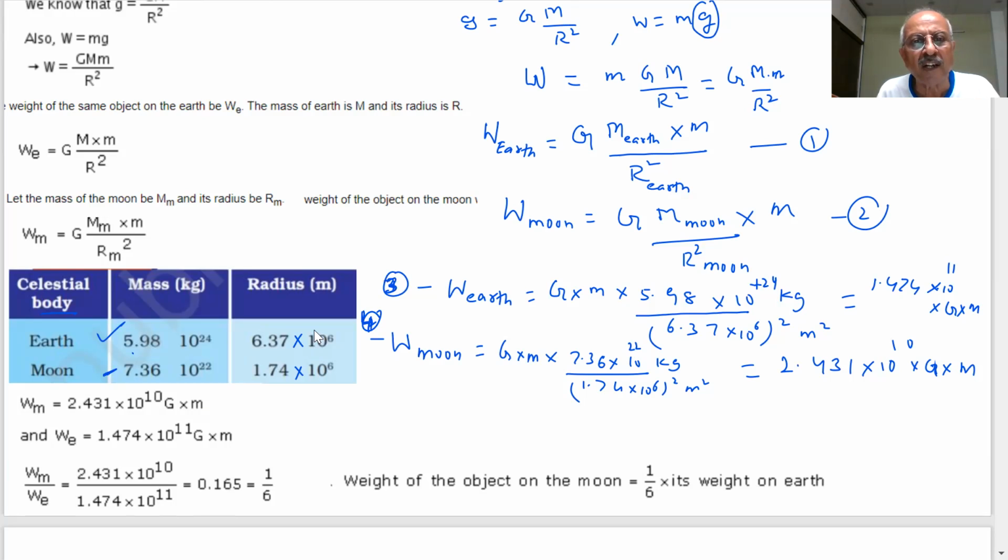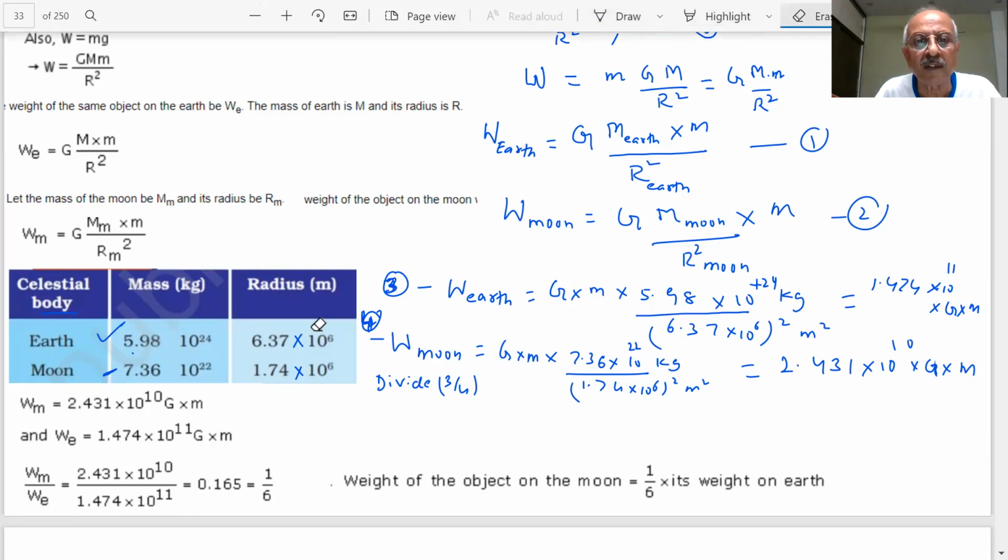From 3 and 4, if I divide, what will we get, student? Let me divide the weight of the moon by the weight of the earth, that is, divide equation 4 by equation 3.